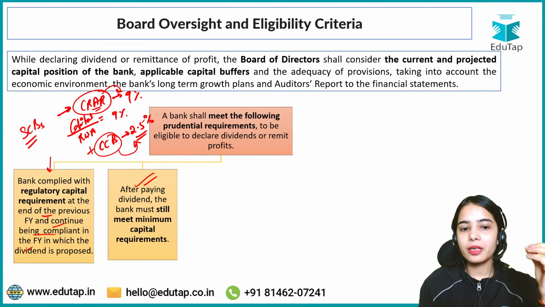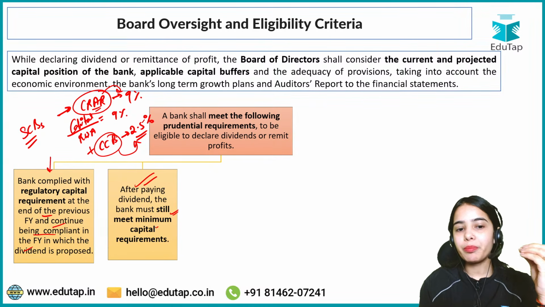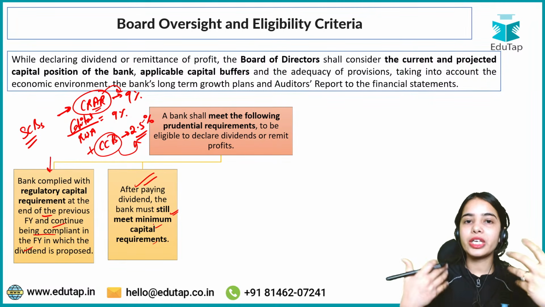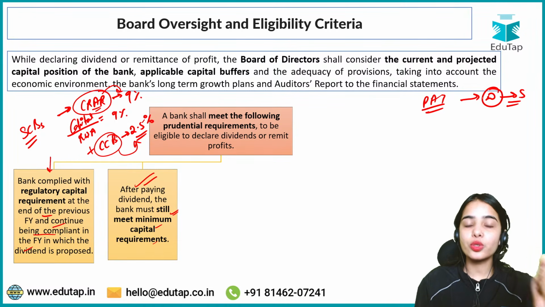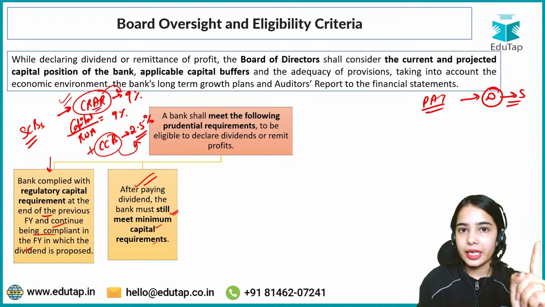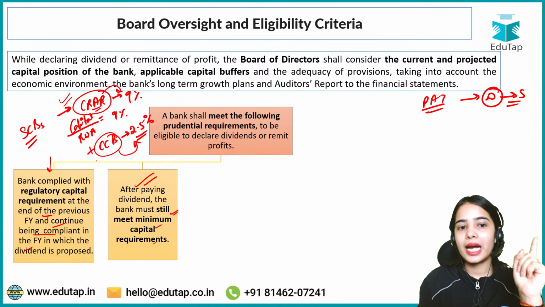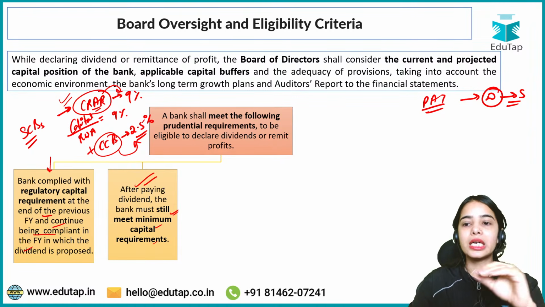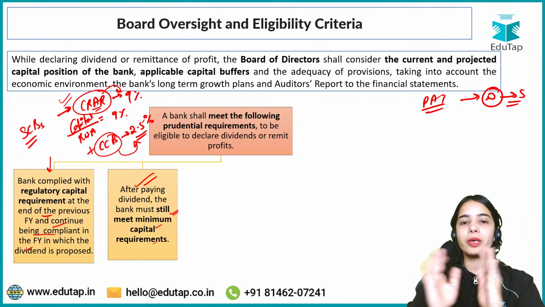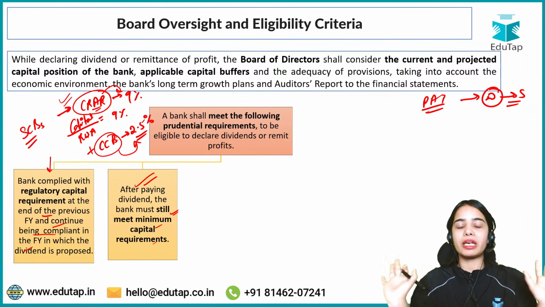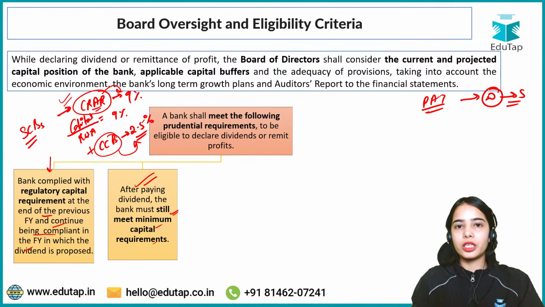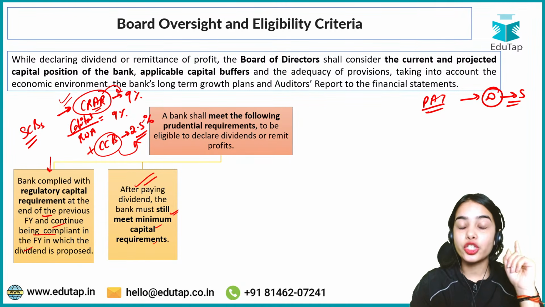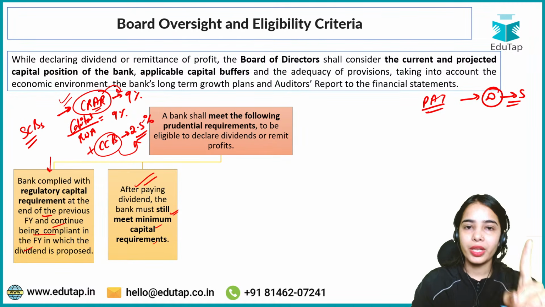After paying the dividend, the bank must still meet the minimum capital requirement. So after the dividend has been paid from the profit after tax to the shareholders, the bank should still have the minimum CRAR and the capital conservation buffer. That means if the bank has paid the dividend, the bank cannot say that now we do not have the money in the capital buffers, now we do not have the money for the capital requirement. So the bank cannot say so. The bank should have the minimum requirement met.